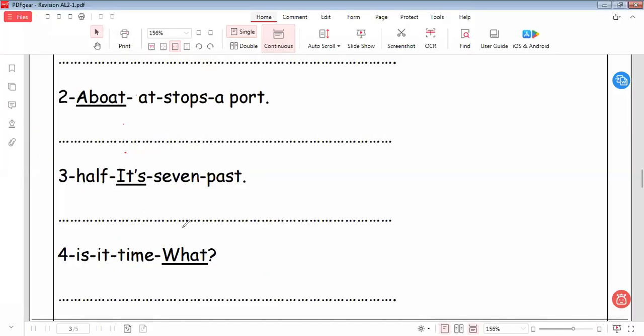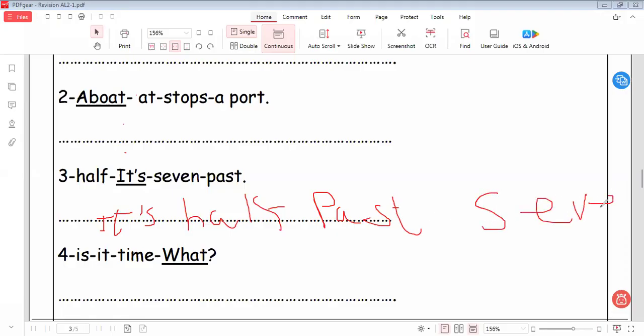So here it will be, here, what? It will be here: it's 7:30. It's 7:30. The clock is written like this. We can say 7:30, or we can write it in digital.